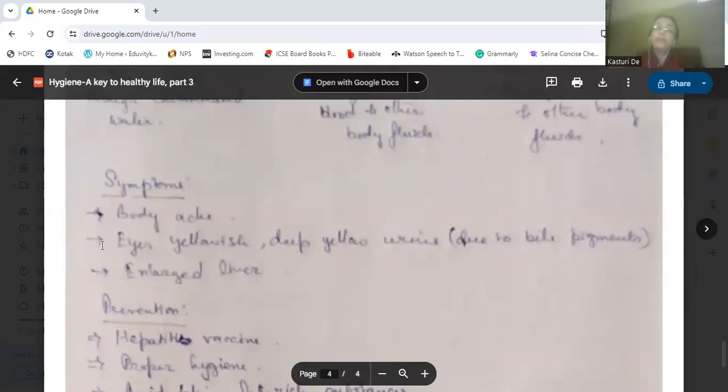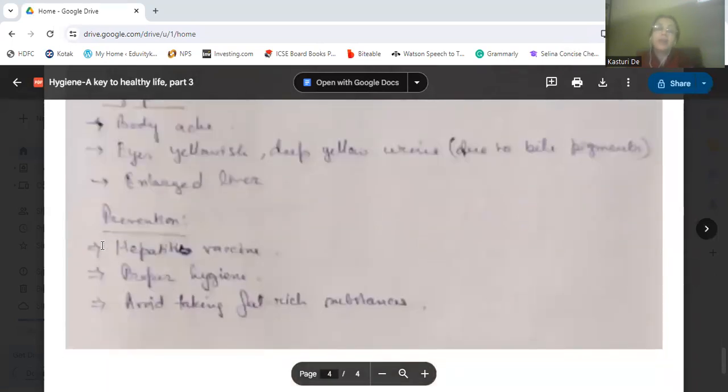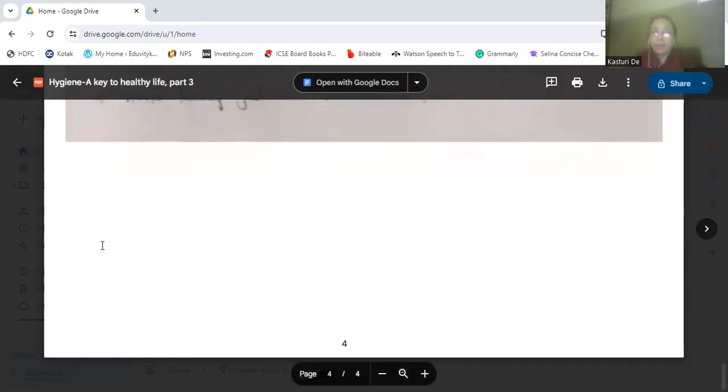How do we prevent this hepatitis? By hepatitis vaccine, proper hygiene, and avoiding fat-rich substances. Fatty food we should avoid. So, this is all of this chapter.